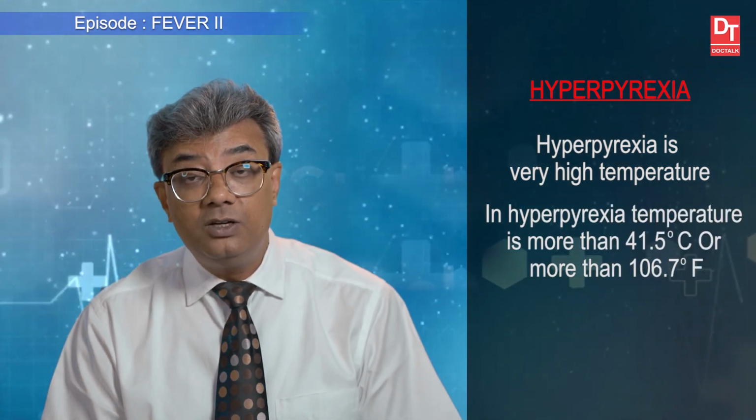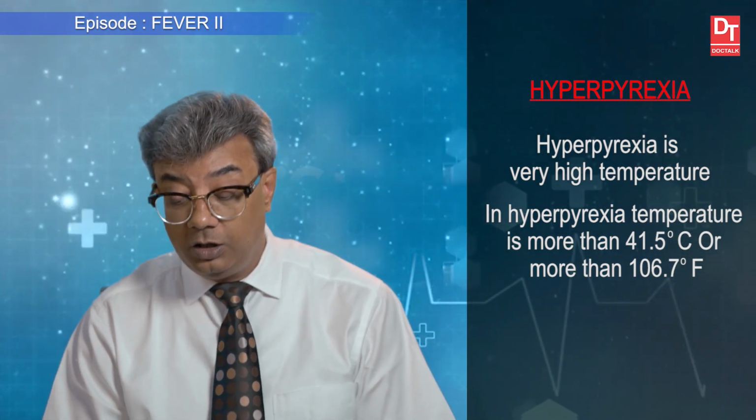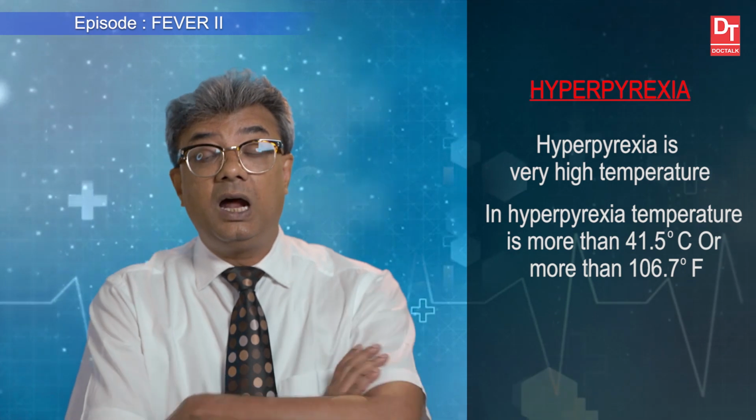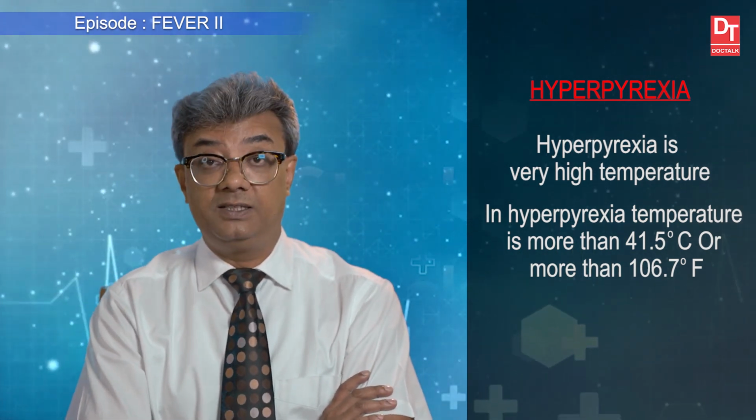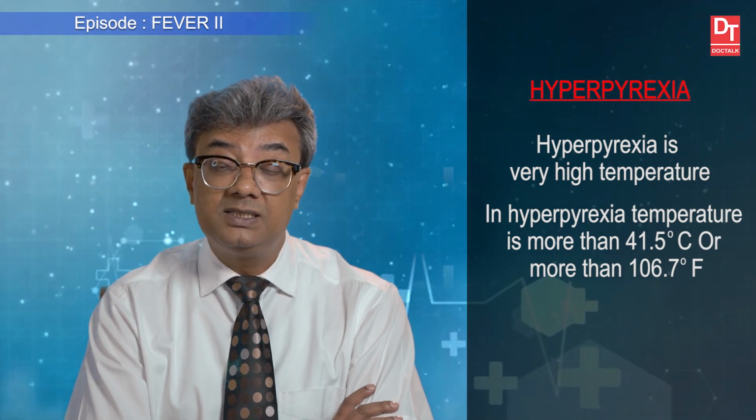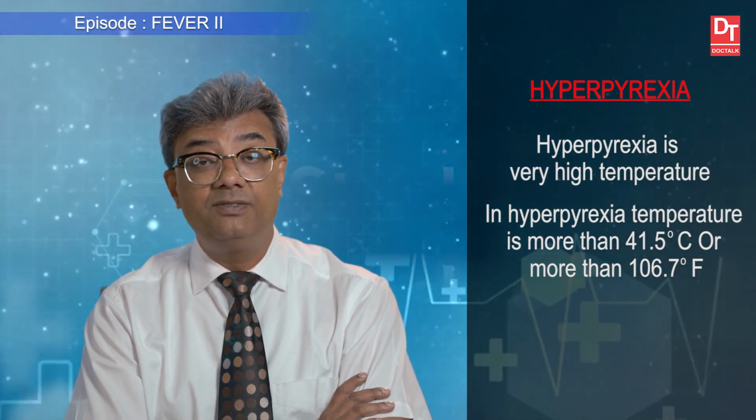What is hyperpyrexia? So fever is pyrexia. Now what is hyperpyrexia? When temperature is very high, that is known as hyperpyrexia. So that is more than 41.5 degree centigrade or more than 106.7 degree Fahrenheit.